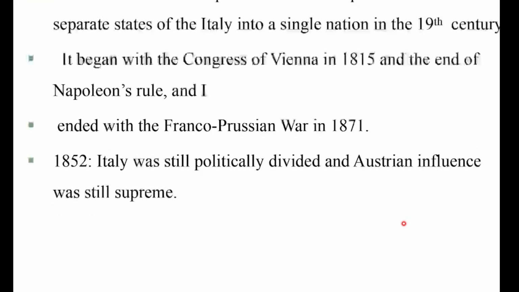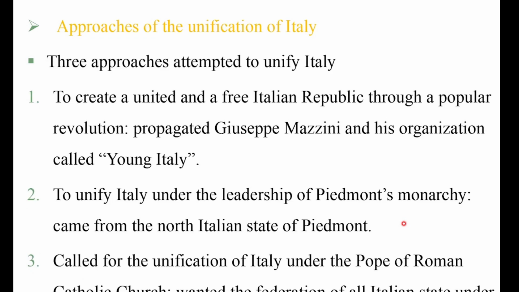Before 1815, the approach to unification of Italy. The unification of Italy process started in 1815. In this case, there were three important approaches: the first approach, the second approach, and the third approach.